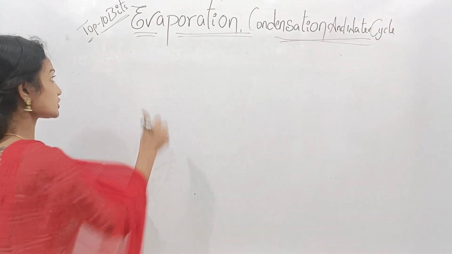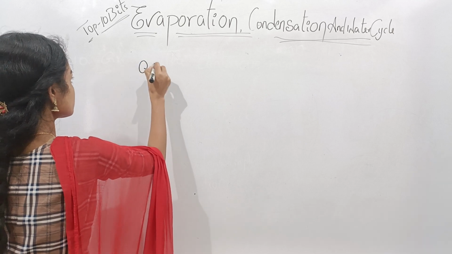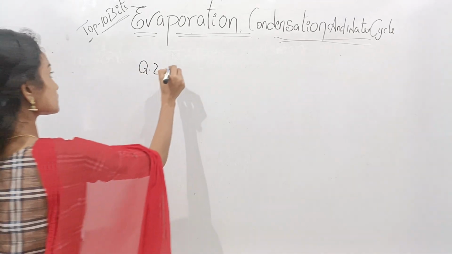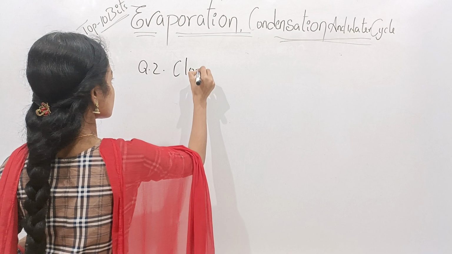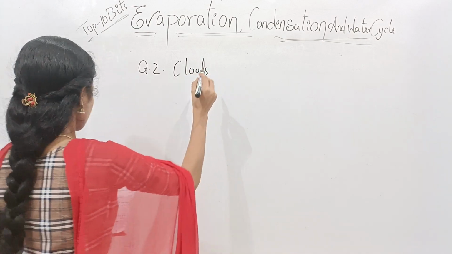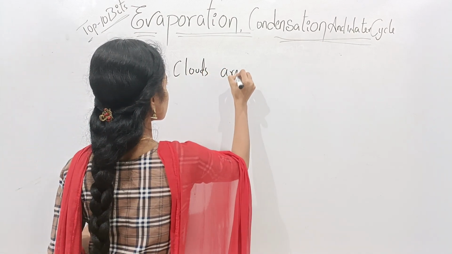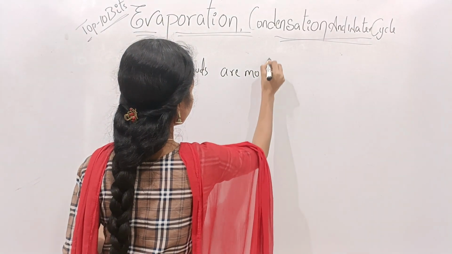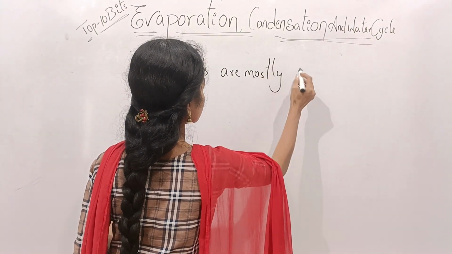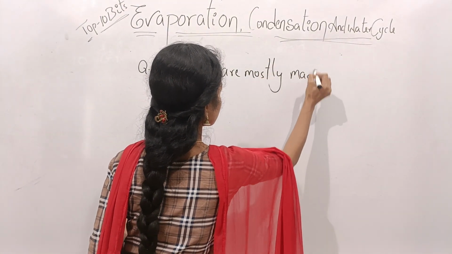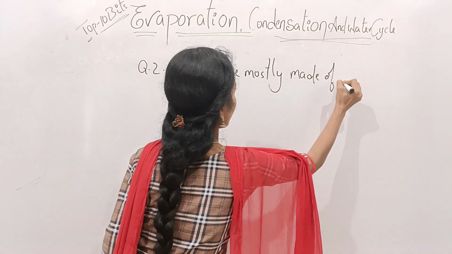And then come to question number 2. Here question number 2 is: clouds are mostly made of what?